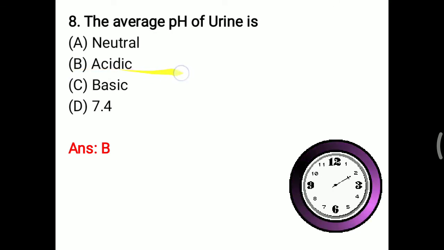So normally urine pH that is acidic, but there is one phenomenon that is called alkaline tide, means after taking of meal, due to secretion of acid in the stomach, that urine becomes alkaline. So that is just after taking of meal, the first urine after taking of meal, that is generally alkaline in nature, or otherwise we can say basic. But normally that urine that is acidic in nature. So right answer that is B, acidic.